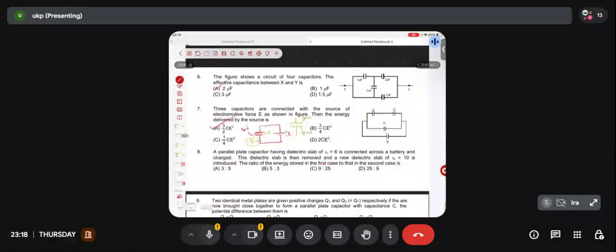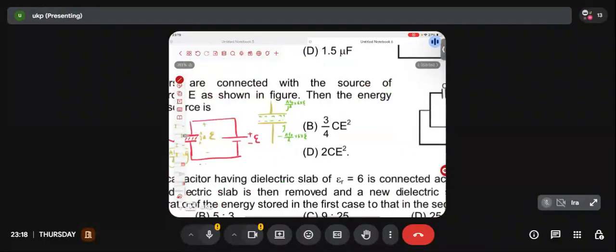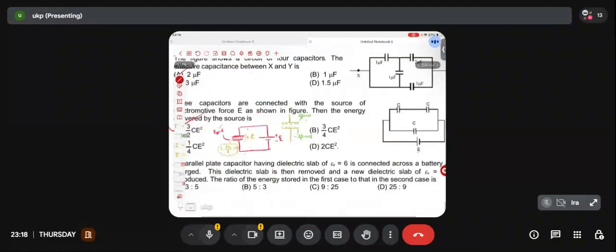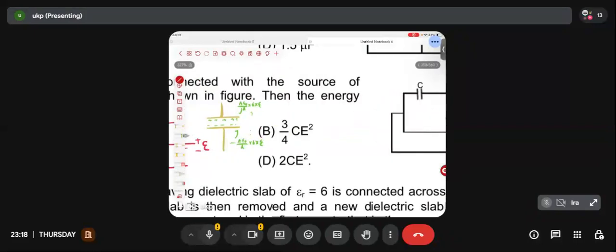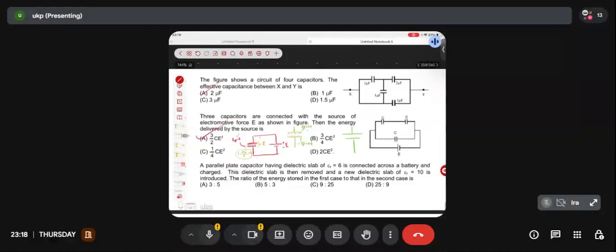Okay, now it says that the dielectric slab is then removed. Achha. So initially this was the charge, right? Initially this was the charge. Now they say that the dielectric slab is removed. Very good. And a new dielectric slab, so what's the big deal? I'll be doing exactly the same process now. The dielectric slab is then removed, right?